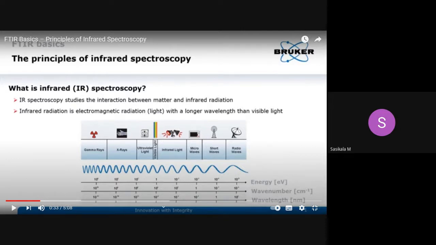Fingerprint region. So why is it called a fingerprint? We can find out the basic nucleus present in the molecule, whether aliphatic or aromatic, or substituted, meta substituted, para substituted. All basic information for the molecule you are analyzing will be obtained from this region, that is the fingerprint region. It starts at 1500 centimeter inverse and ends at 667 centimeter inverse.